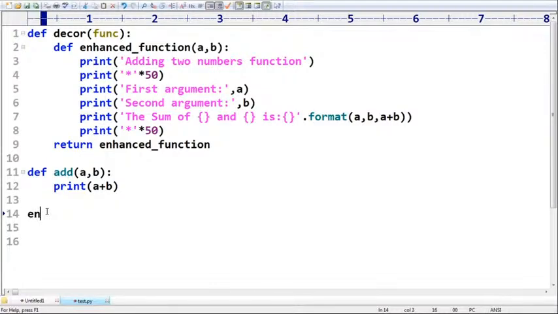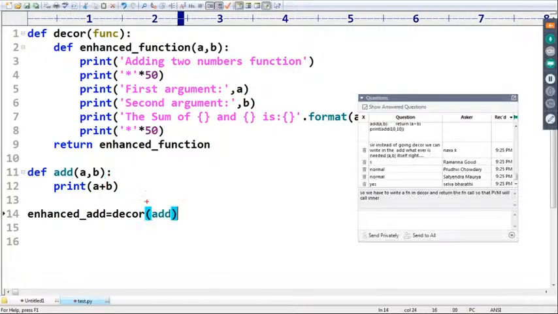Now I'm writing enhanced_add is equal to decor of add. Sir, do you know whether decor is a normal function or not? Please tell. Yes, decor is a normal function. Now I'm calling decor manually, by passing add. If I pass add to decor, this decor is going to return some enhanced function. That return value I took as enhanced_add.